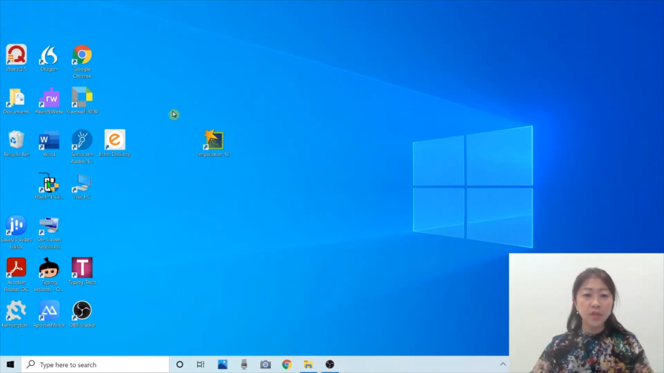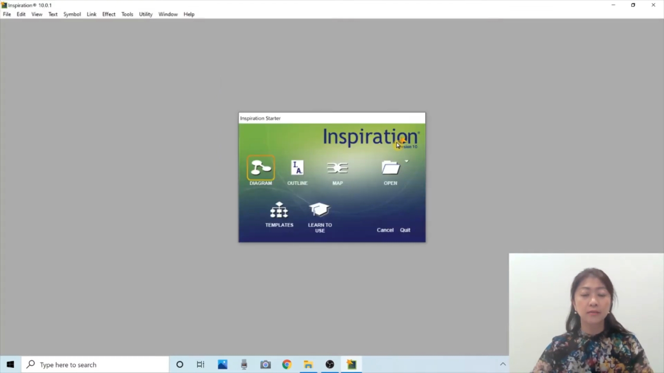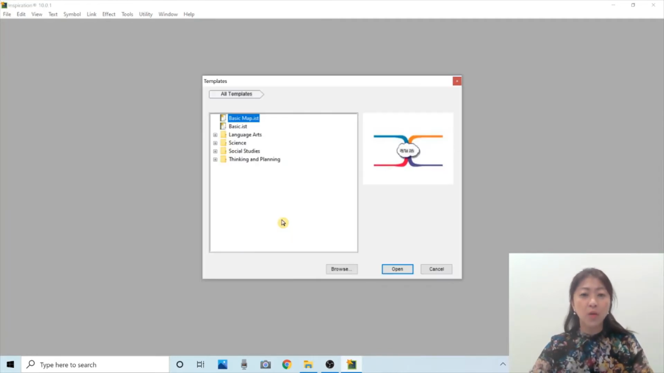This is the Inspiration 10 icon, and let me open it. When you open it, you can start by creating a diagram by clicking here. This is like creating a graphic organizer. You can also start by creating an outline or a map, which is like a mind map. And you can also start from a template. Let me open the templates to show what kind of templates Inspiration offers.